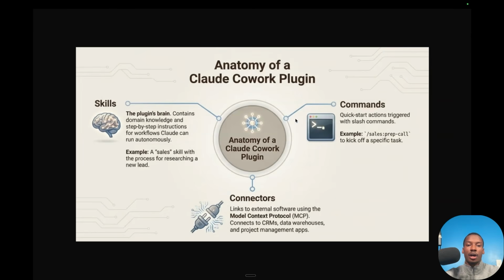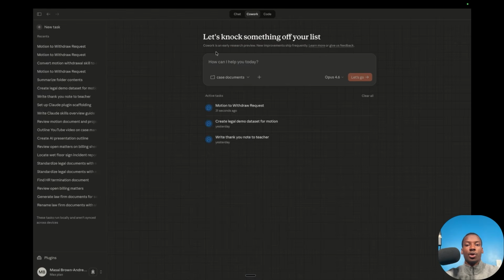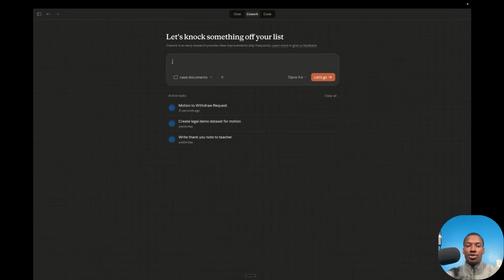And commands are what allow us to call our plugin just using / commands. So earlier, when we used /withdraw, that allows us to bring our entire plugin into Claude Cowork just by using this / command. And you can include that in your skills and your plugins so that you can just use the different / commands as you're working with Claude Cowork, and it will automatically know what to do just from the / command itself, right? And the / commands can also have subcommands in them.